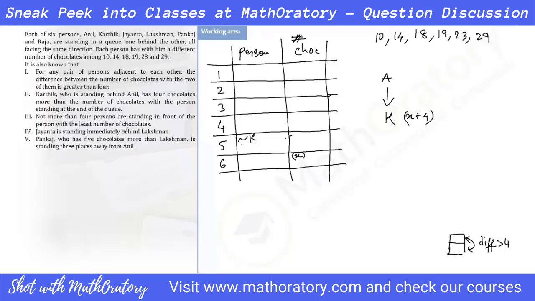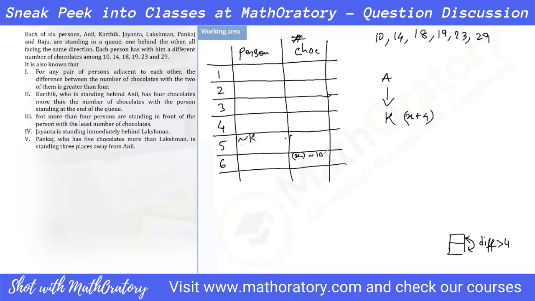So it tells us that not more than 4 people. So the 10 can be here also, then there are just 4 people. Just that the last one cannot be 10, right? So this X cannot be 10, something like this. Okay, great. So Karthik cannot be 14.